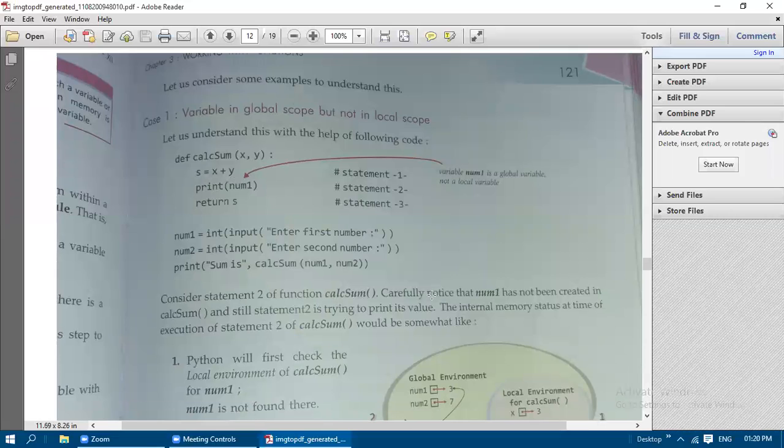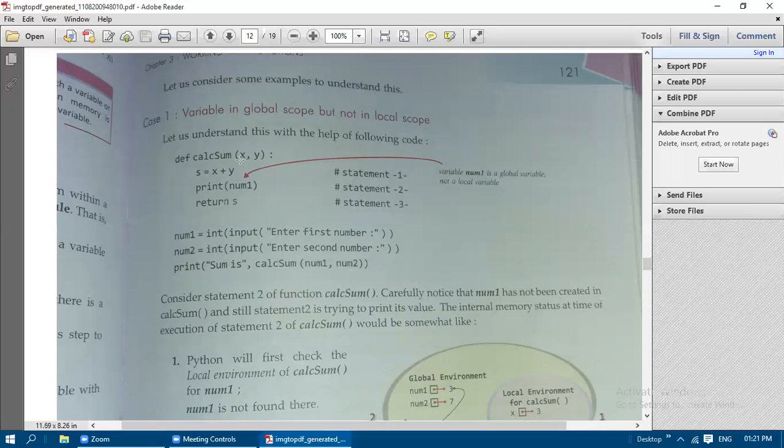Now, first let us see case 1: whether the variable is in local or global scope. We are going to see an example where the variable is available in global scope but the same variable is not available in the local scope. Let us see the example. Define calSum of x comma y, s is equal to x plus y, print num1, return s. These three statements belong to the calSum function. Now the main statements: num1, num2, num3. In the third line of the main statement, calSum of num1, num2 is called.